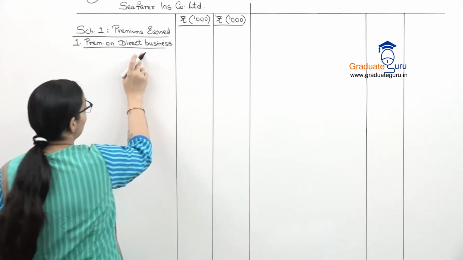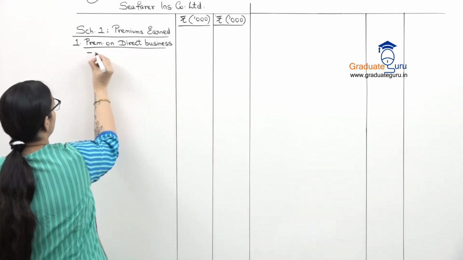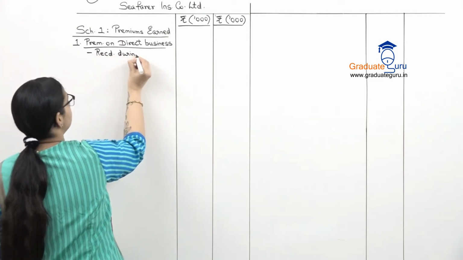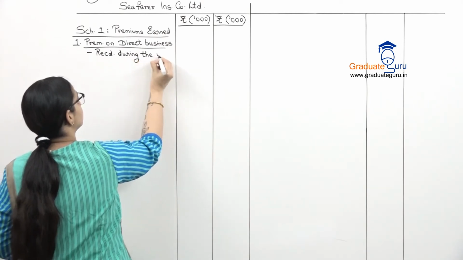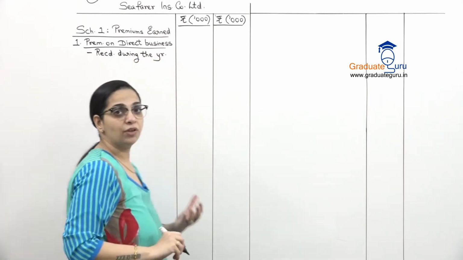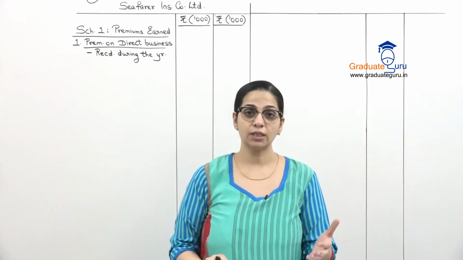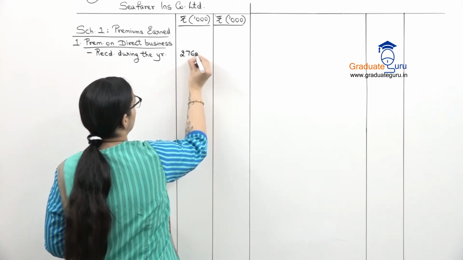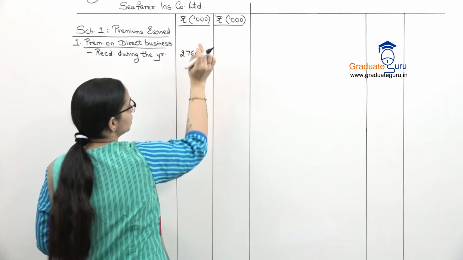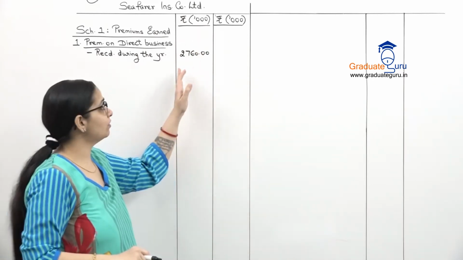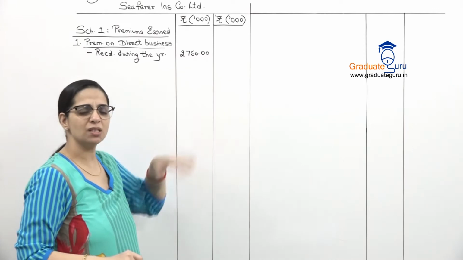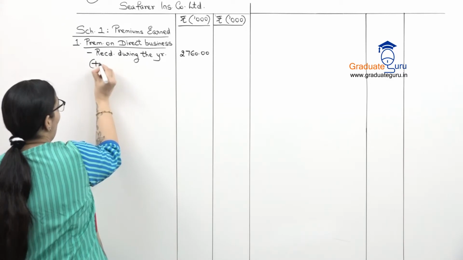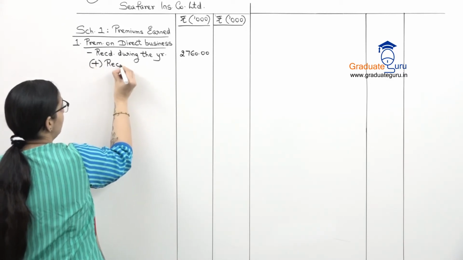So first, direct business, you always receive premium. So I will write received during the year. And they've given it to us under direct business. The received is 2760. I'm removing 3 zeros because I'm changing my amounts to thousands. So we will write it like this, 2760.00, because in some numbers maybe decimals will come. Then we add the receivable.